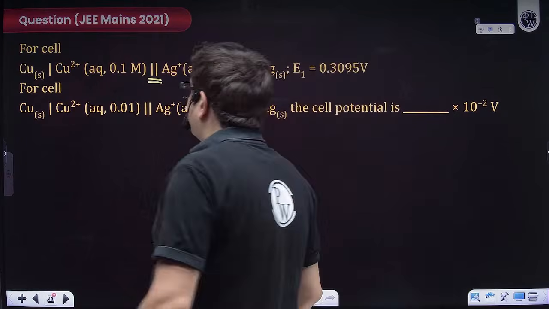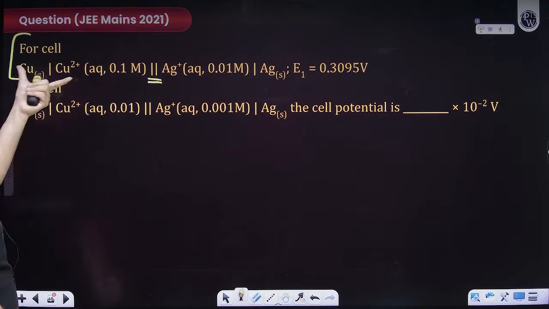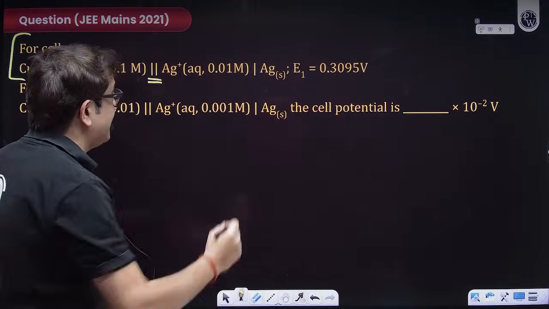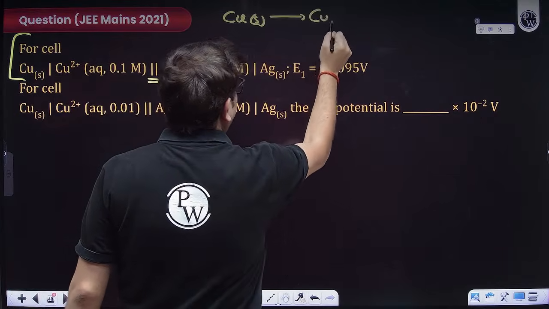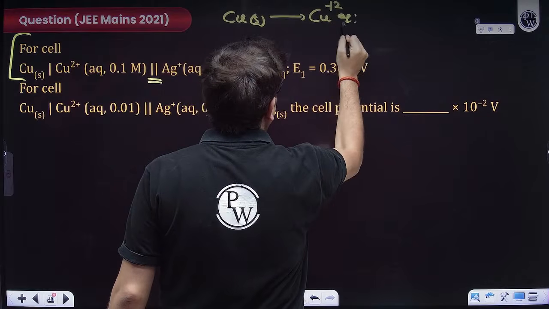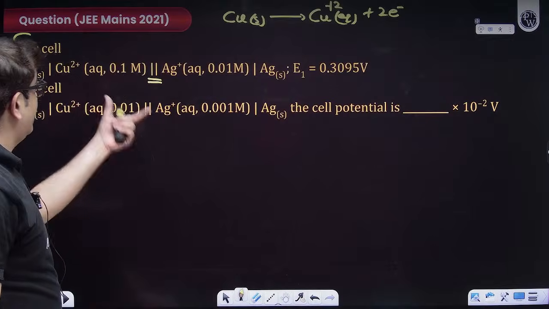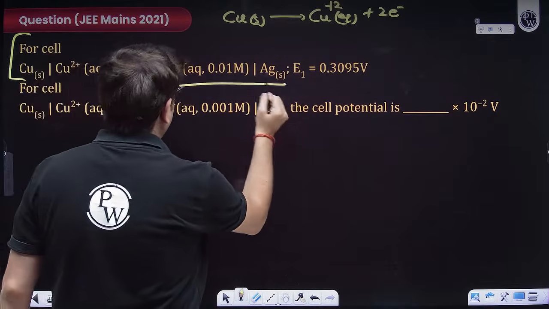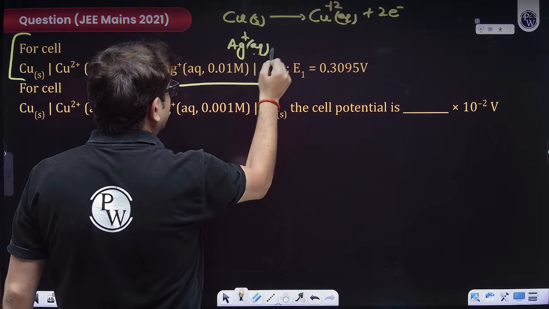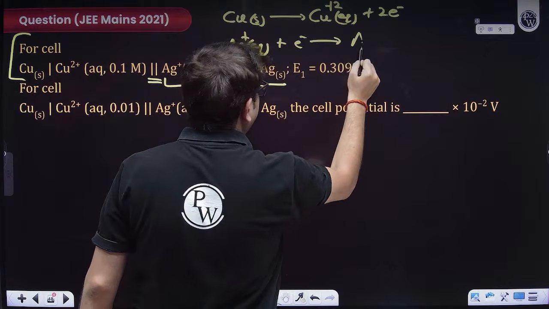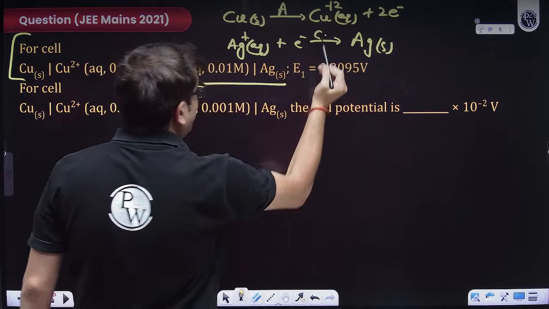Now sir, at least by watching this cell, I can say copper is anode, so oxidation must be taking place. What will be the anode half reaction? Copper solid forming Cu2+ aqueous and giving 2 electrons. What is acting as cathode? Silver. Ag+ ions from the solution must be taking those electrons and getting deposited as silver solid. So this is the anode half reaction and this is the cathode half reaction.